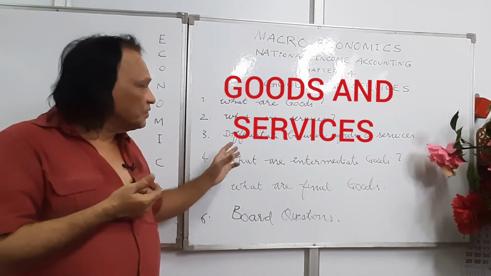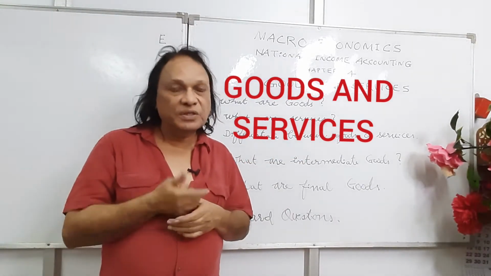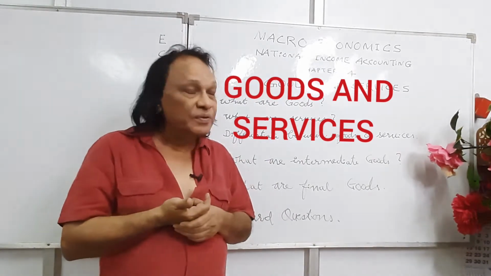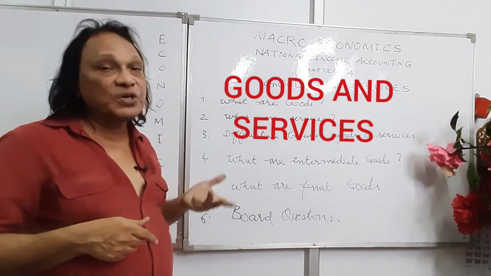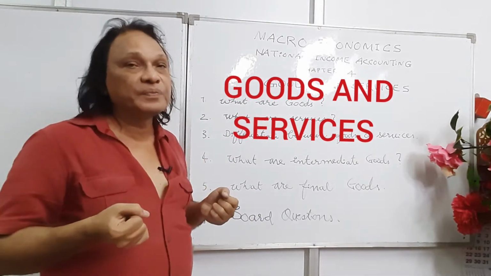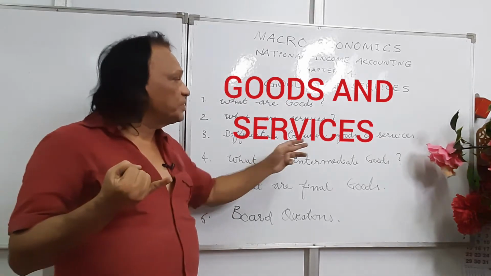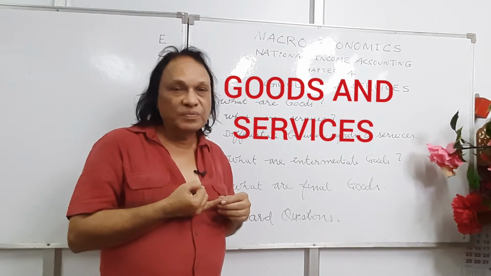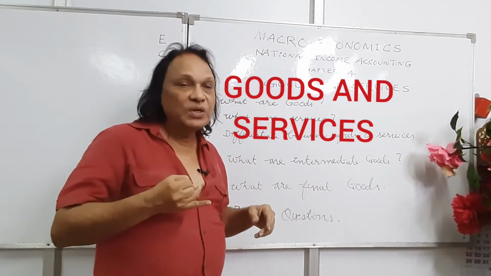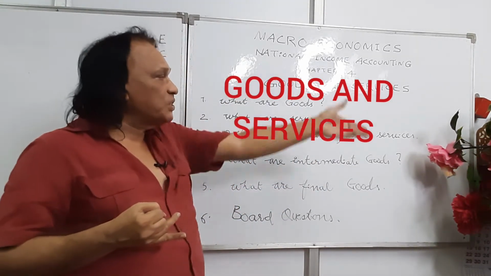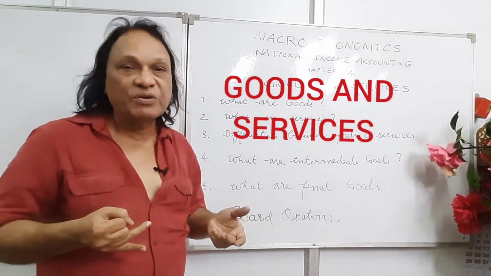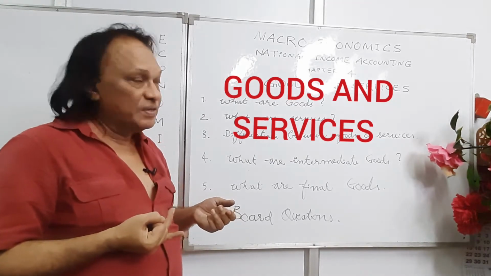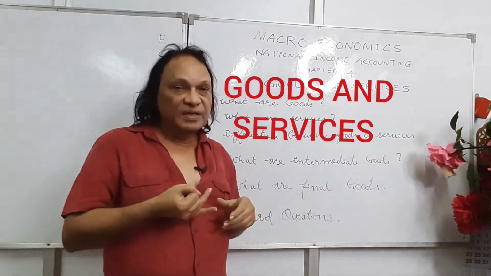And in case they ask you differentiate between goods and services, simple. You make again a tabular form, table, write 3-4 points. The first point is goods are tangible, and services are intangible. You can't see and touch. Tangible, intangible. Goods can be shifted from one place to the other place. You can take your pen wherever you like. You can take your card wherever you feel like. Services, you can't. They can't be shifted.